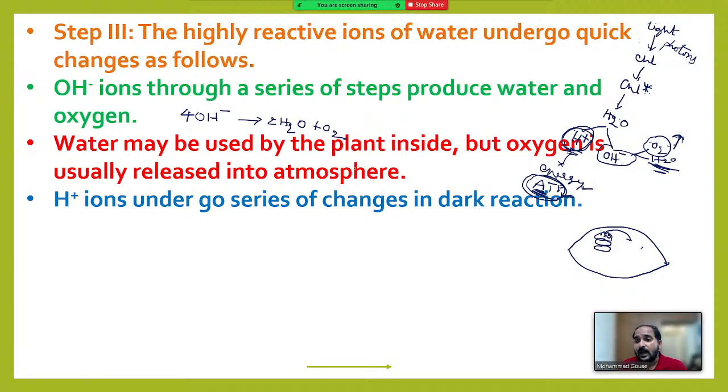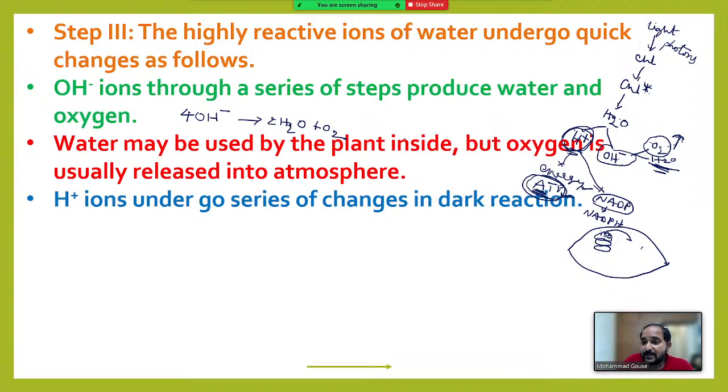Right? And finally, these H plus ions reach NAD or NADP to form NADPH. These are the chemical compounds present inside the stroma. NAD, nicotinamide adenine dinucleotide. Remember the name? NADP, nicotinamide adenine dinucleotide phosphate.